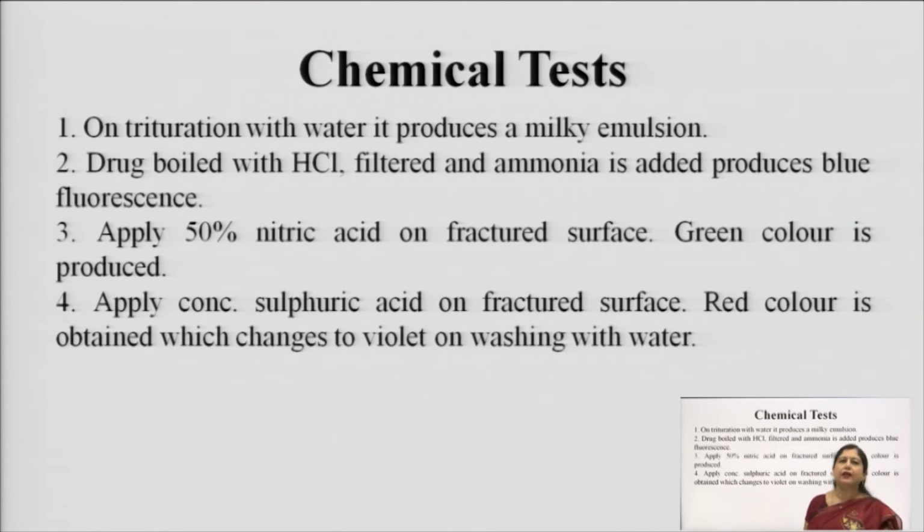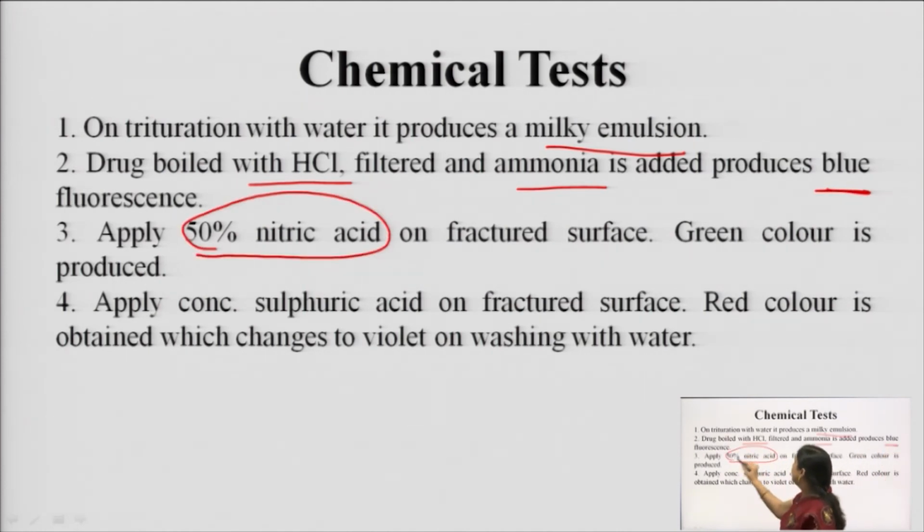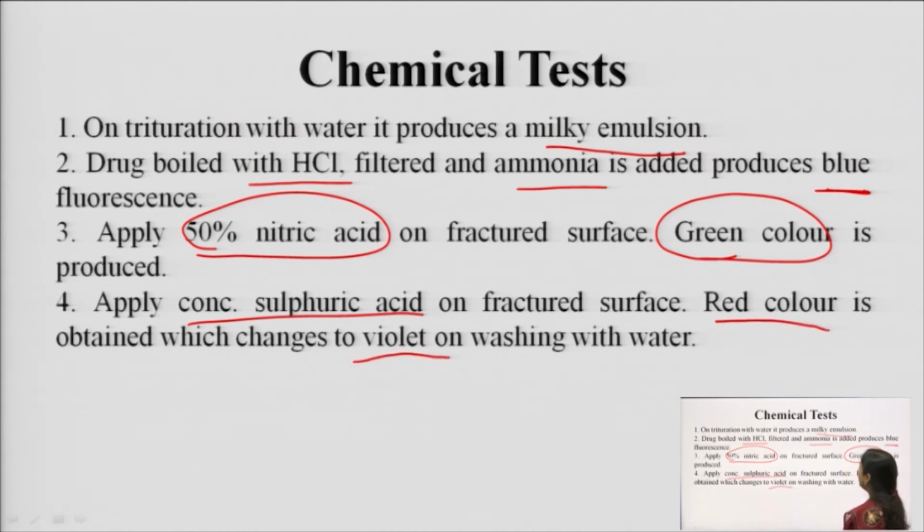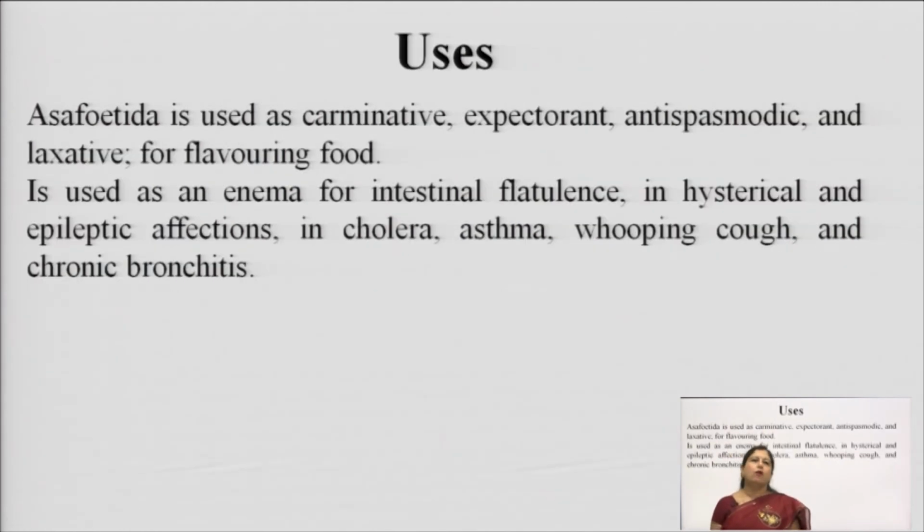The chemical tests: one is with water, it produces a milky emulsion. Second, when HCl is added and ammonia is also added, it produces blue fluorescence. With 50% nitric acid, Asafoetida produces green color, and with concentrated sulfuric acid on the fractured surface of Asafoetida, it produces red color initially, which changes to violet color on washing with water.